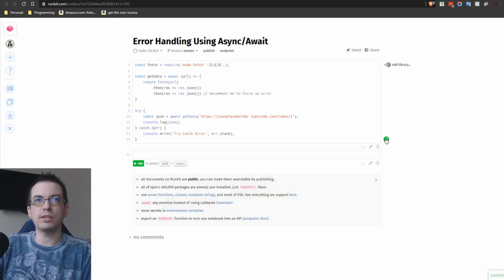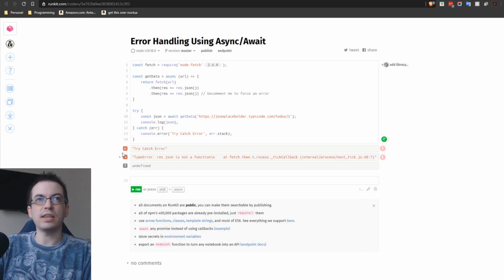Now, what would be the result if we were to introduce an error into this process? As you can see here, we'll rerun it, and you see the try catch here. We didn't need to create a catch statement here. We didn't have to define one. We were able to catch that using the try catch that was defined here in the scope.